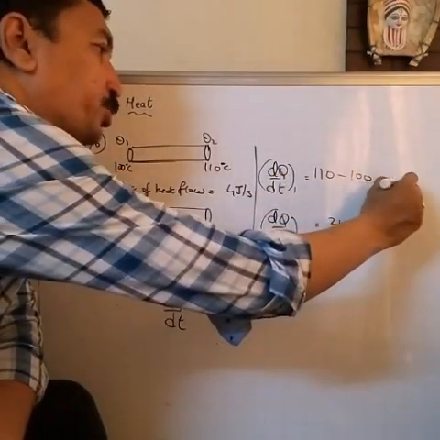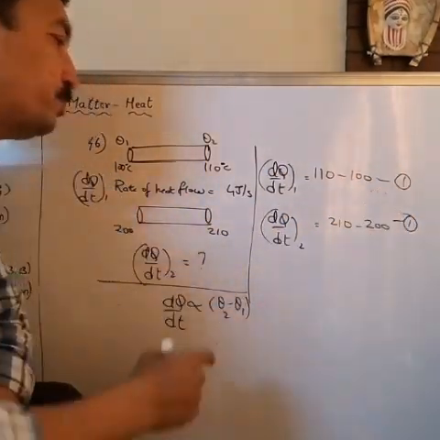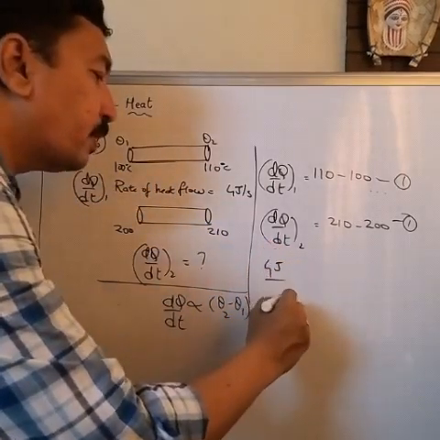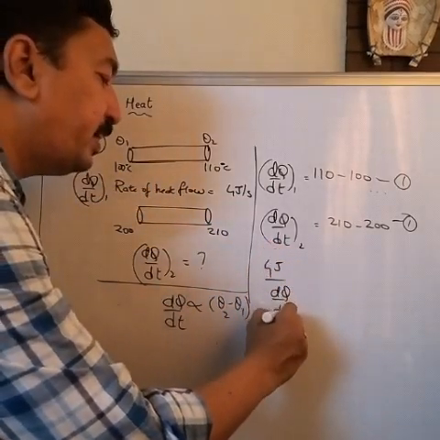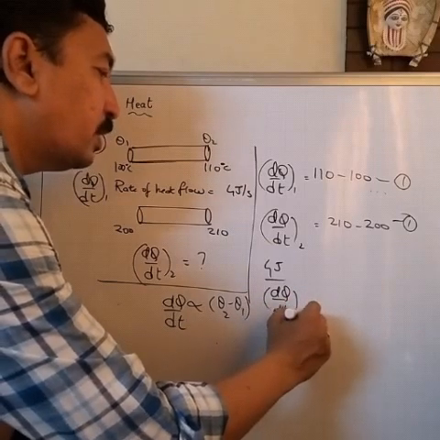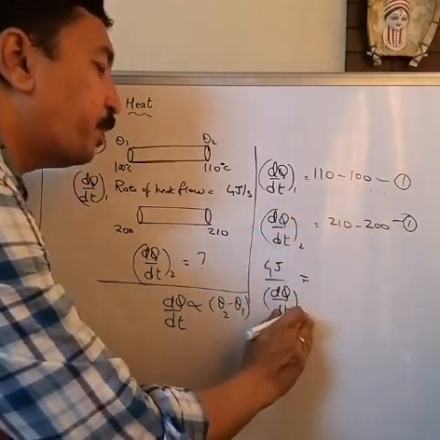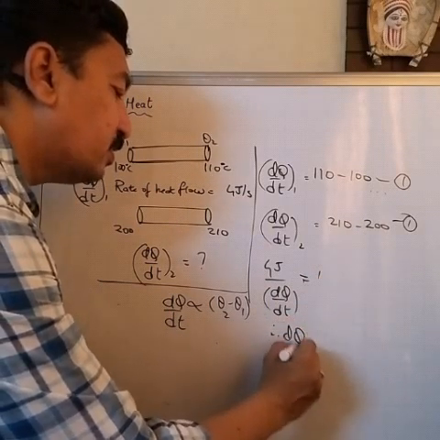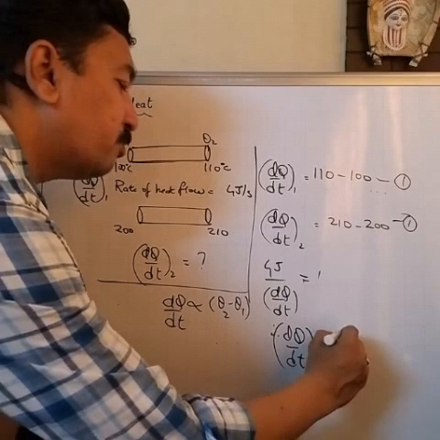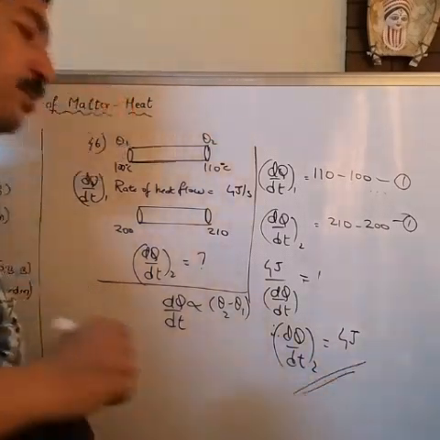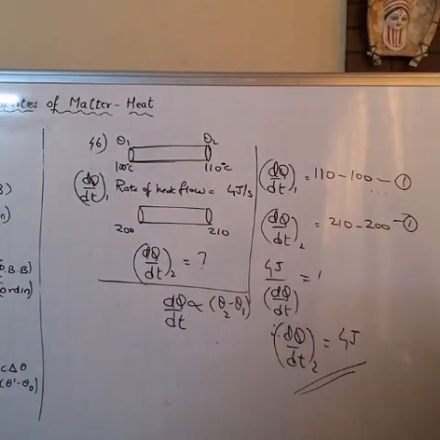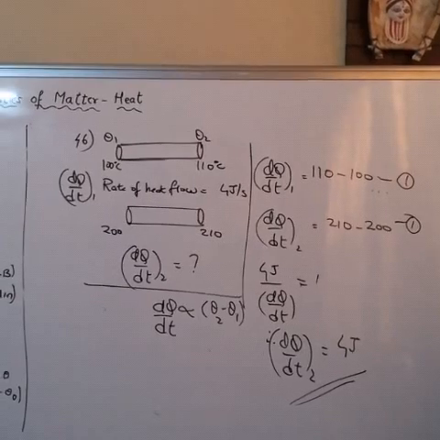If you take ratio equation 1 by equation 2, and dq by dt we know 4 joule upon dq by dt 2, and this is 10 upon 10, that is 1. Therefore dq by dt of 2 will be 4 joules. So answer for both the rods will be same. Rate of flow of heat will be 4 joule per second.